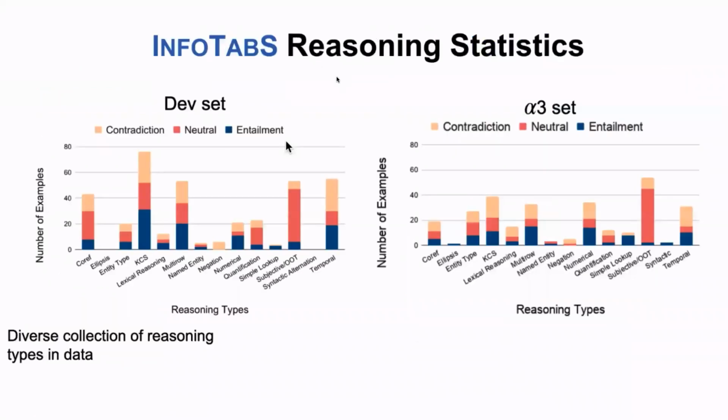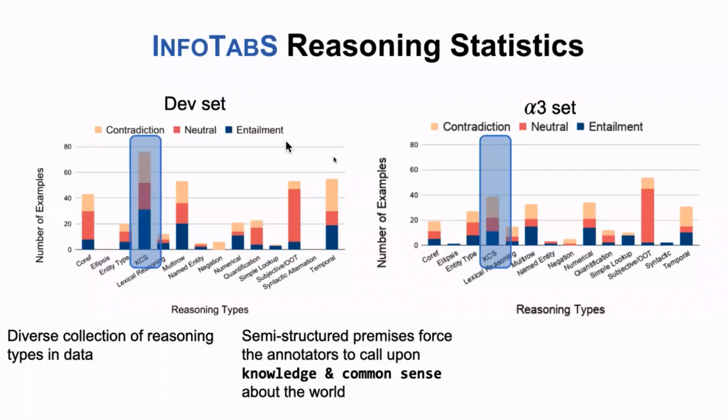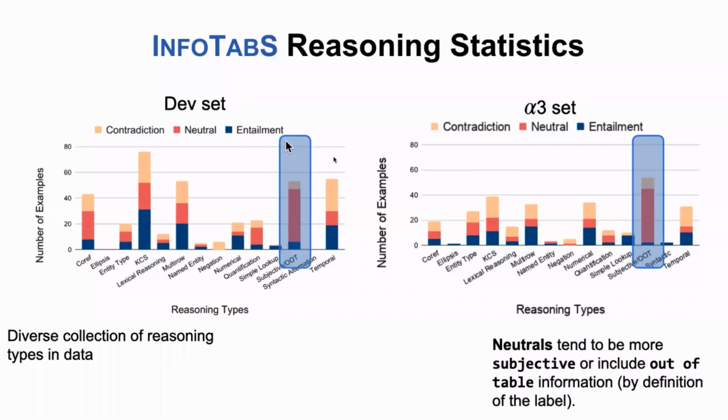Now we look at the types of reasonings present in InfoTabs. For doing that, we take 160 pairs from development and alpha 3, and we annotate them with the type of reasoning using 3 annotators, and we then take a consensus. First we see that there are diverse kinds of reasonings present in both the development and alpha 3 sets, although the distribution is different, as expected because of different premises. Second, we see there's lots of world knowledge and common sense in the data set. Also, we see that the neutrals are more inclined to subjective and out of table, which is natural because it's easier to write a neutral statement by using a value proposition about something or using out of table information.